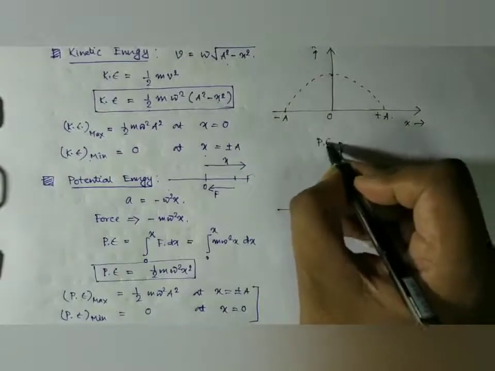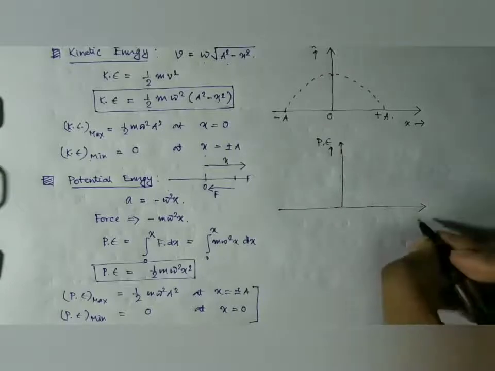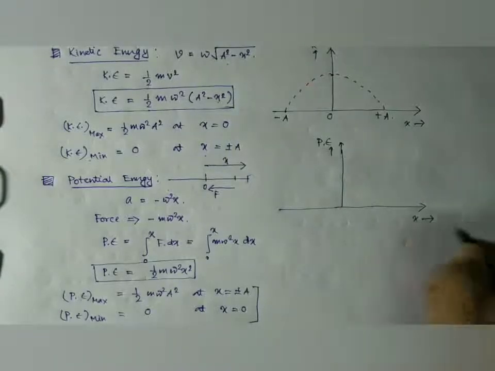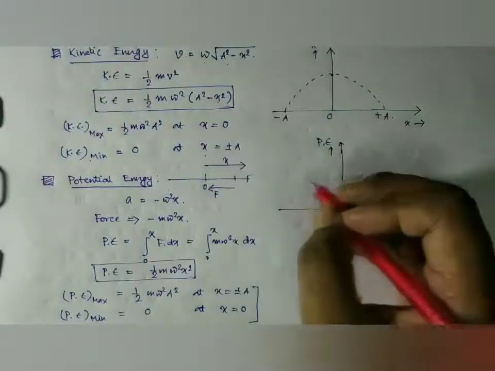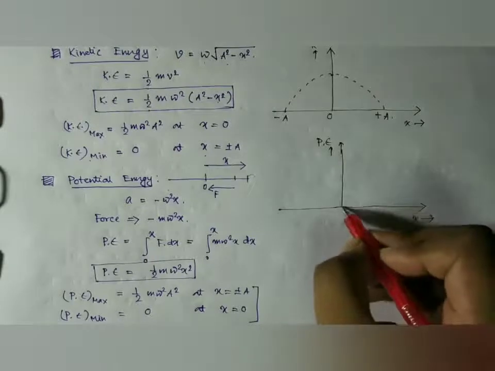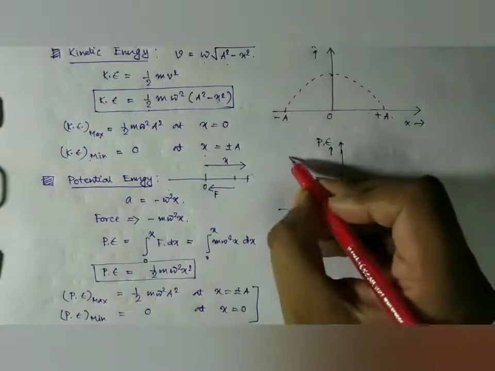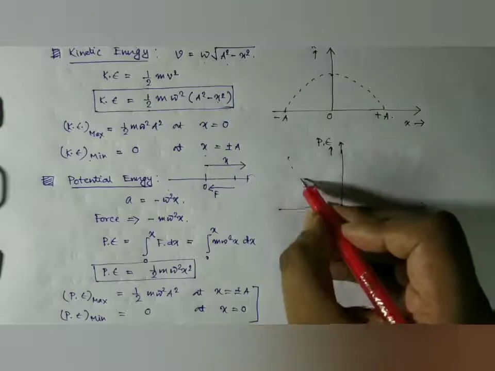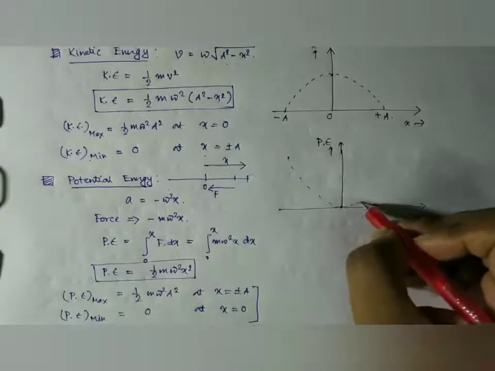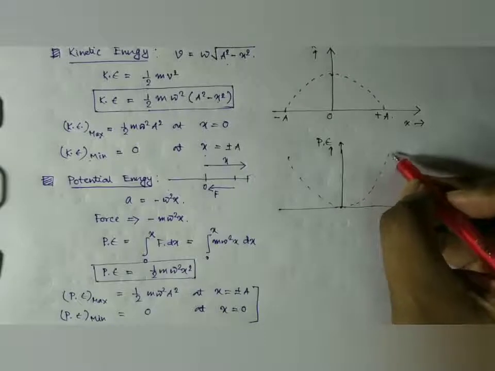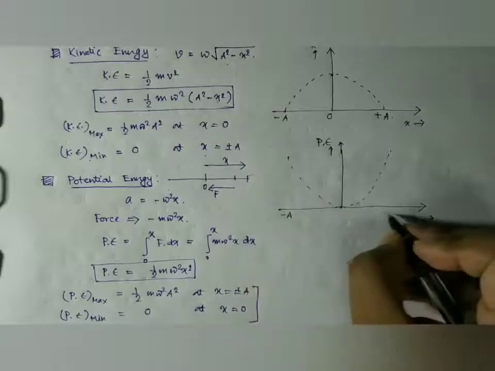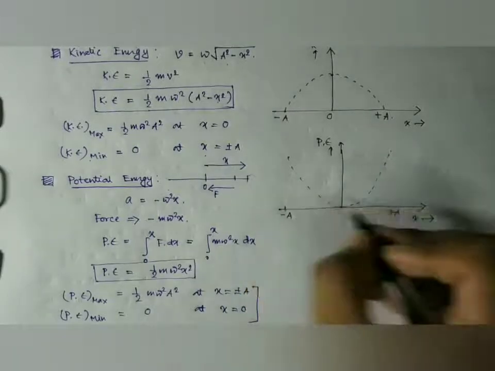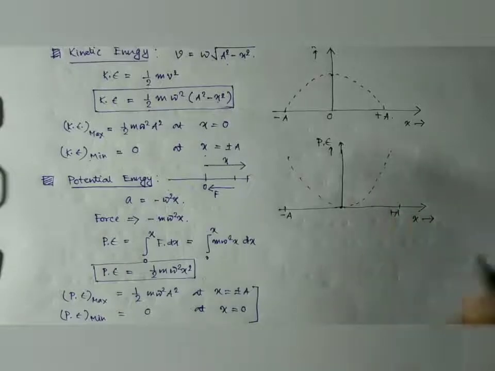Now if we plot potential energy along the y-axis and the displacement along the x-axis, the graph is also parabolic in nature, and it is minimum at the equilibrium position. So it will be minus a, plus a. So this is the graph of the potential energy of a body executing simple harmonic motion.